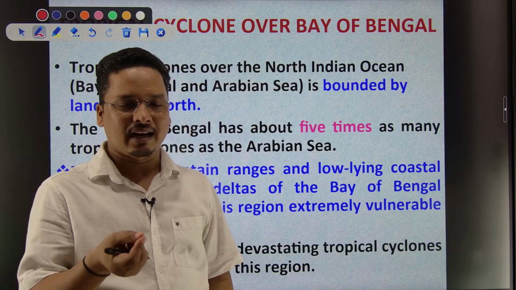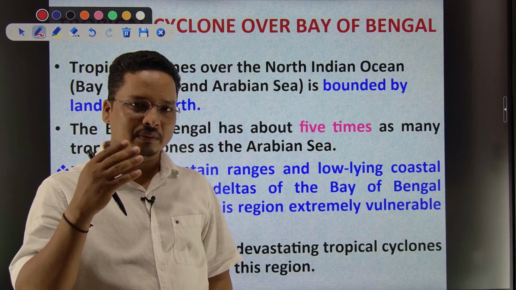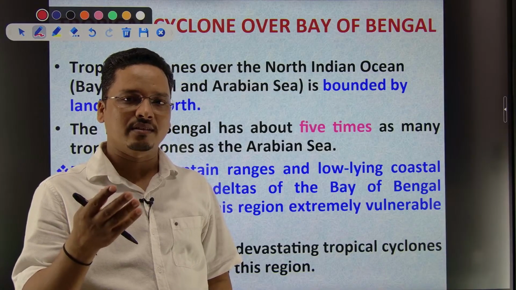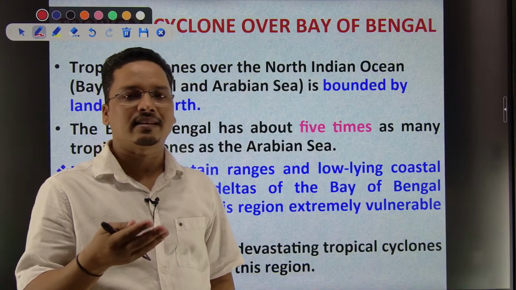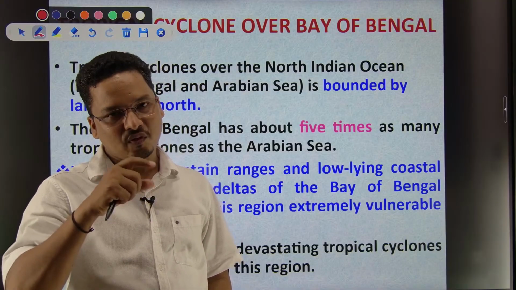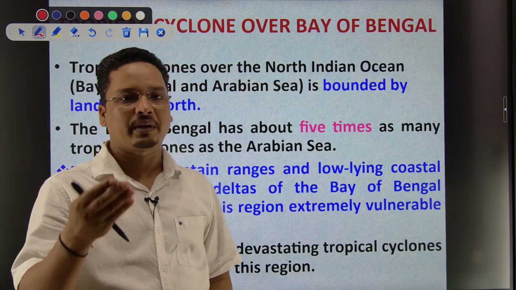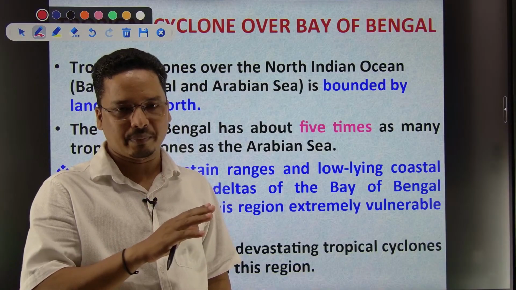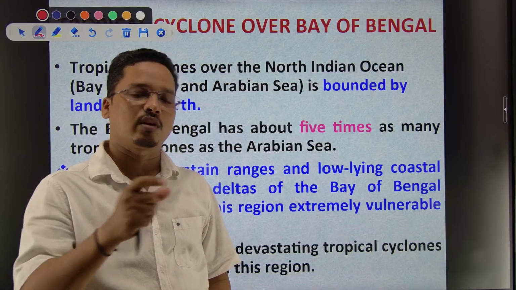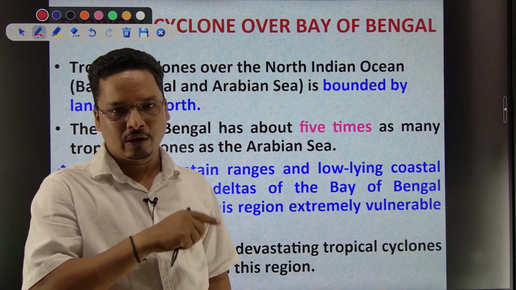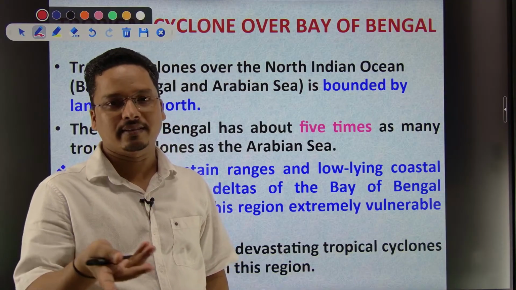Researchers are saying that after 20 or 30 years, the Arabian Sea will have more tropical cyclones as compared to the Bay of Bengal, because the average temperature is increasing more. So this is one point that you can write in your answer, in the way forward or somewhere else.